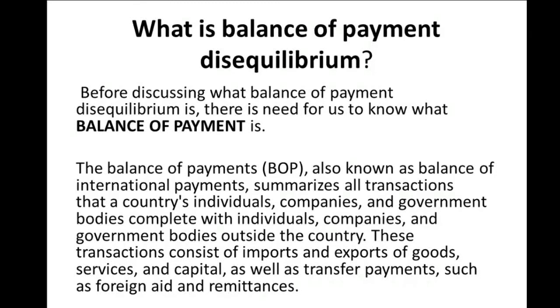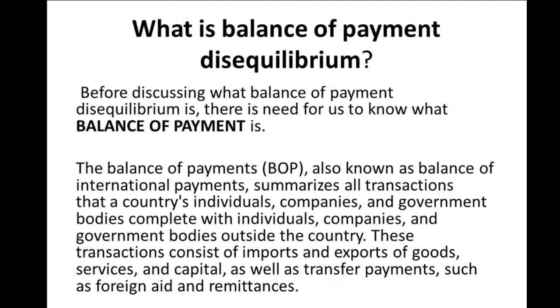Let me remind you again that microeconomics talks about a small entity, a household, an individual. Examples of microeconomics include supply, demand, consumer behavior, and so on.